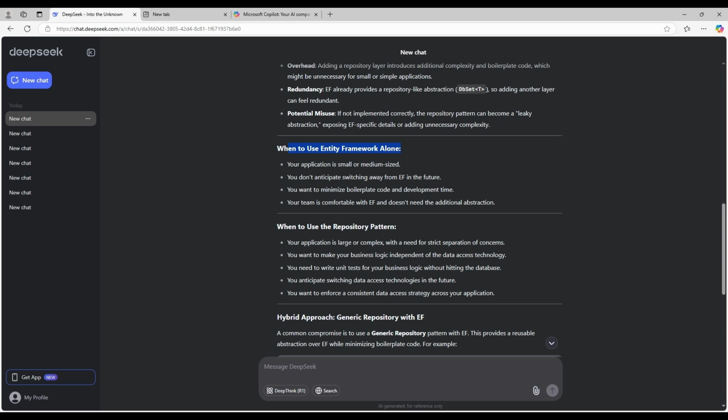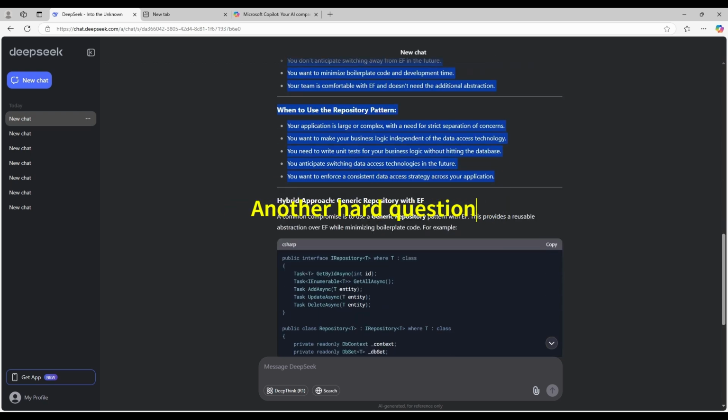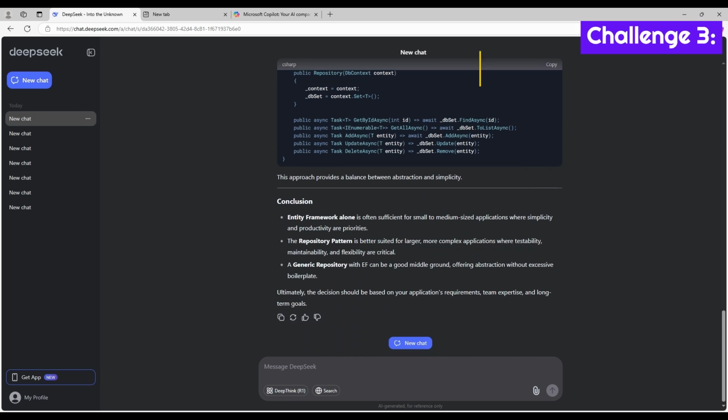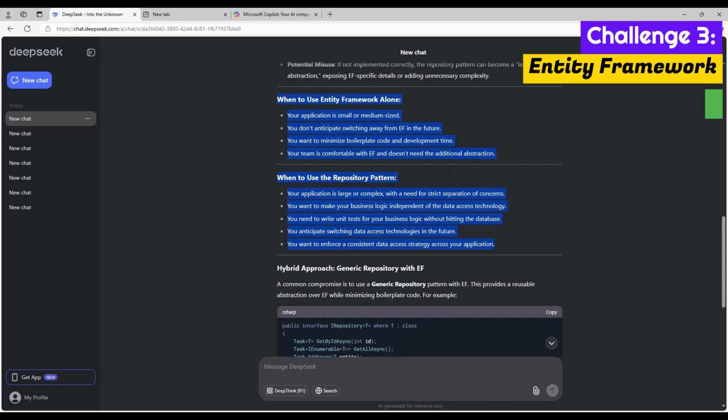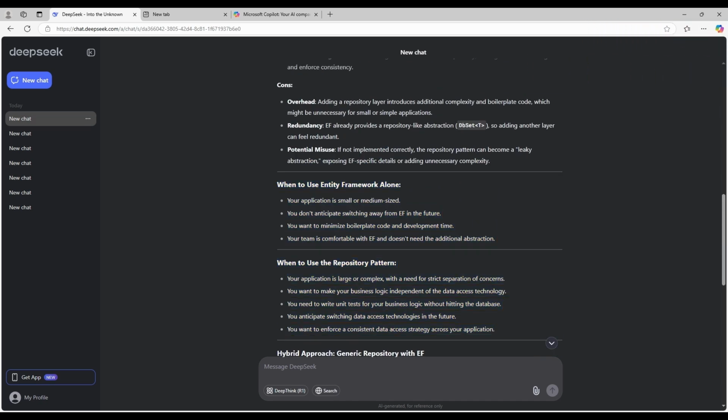So I don't think these answers here are good enough. And again, this is another tricky one and a little bit unfair on DeepSeek. So I would give it 7 out of 10. Mostly satisfied with the answer, but my opinion is still not right. But I would give it 7 out of 10 on this question.